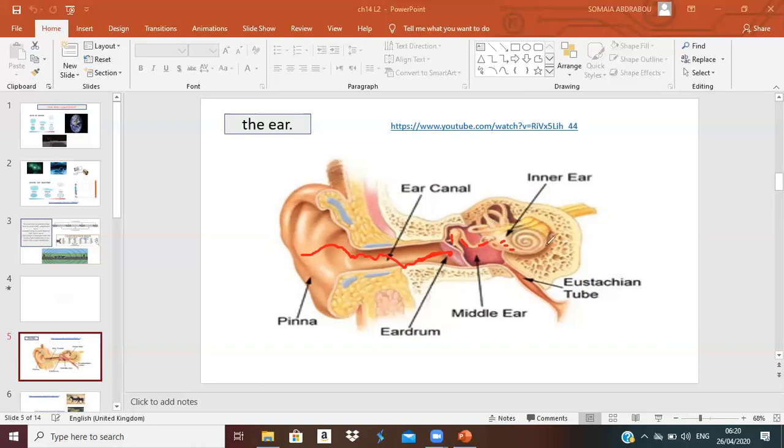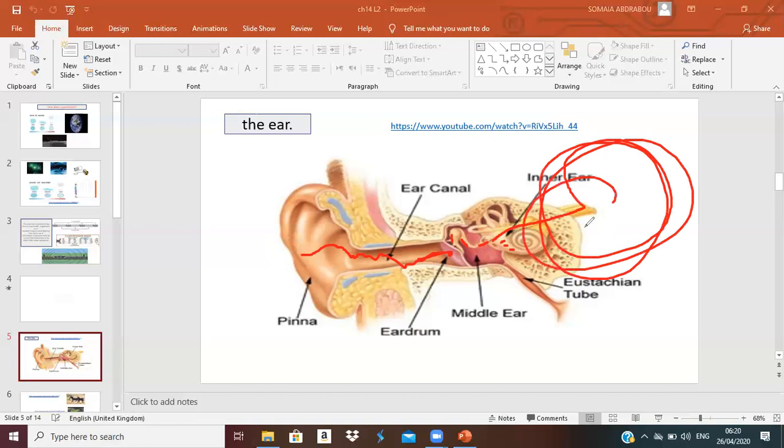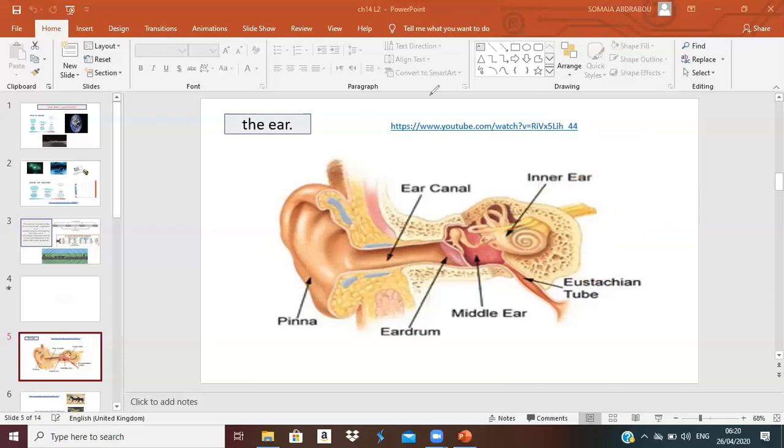Vibration in the tiny hairs will send nerve signals to your brain, so your brain can know what the sound is around you, so you can hear the sound. All of this happens in less than 1 second. Okay, this is how our ear works.